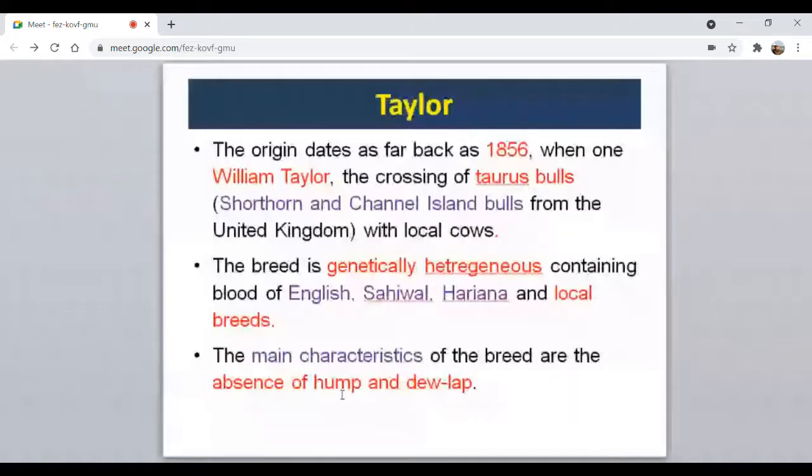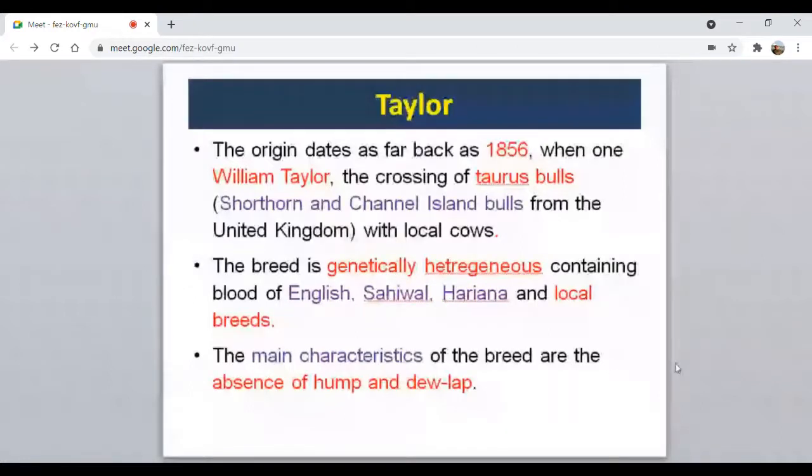As we know, European cattle, that is Taurus cattle, are humpless. Our Indian cattle are humped. When they are crossed together, most of the crossbred offspring don't possess a hump, that is, absence of hump. That means the genes responsible for the humpless character are dominant over the hump condition. So that's why crossbreeding can be used to study the pattern of inheritance of certain characteristics like that.